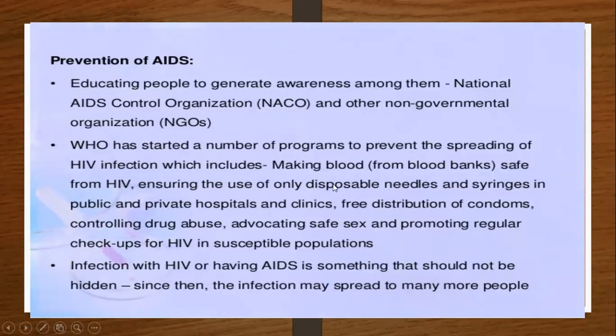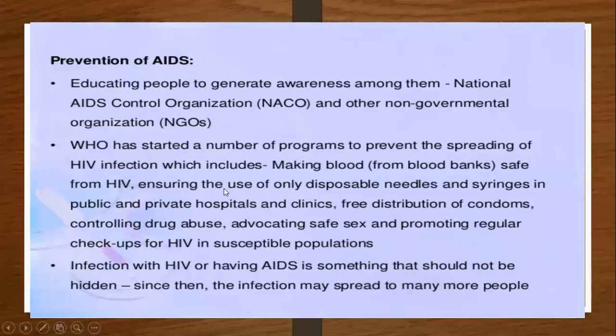Ensuring the use of only disposable needles. The second one is that whenever you are getting injections, vaccines or any type of antibiotics inside your body, use disposable needles or syringes, especially in public and private hospitals and clinics.